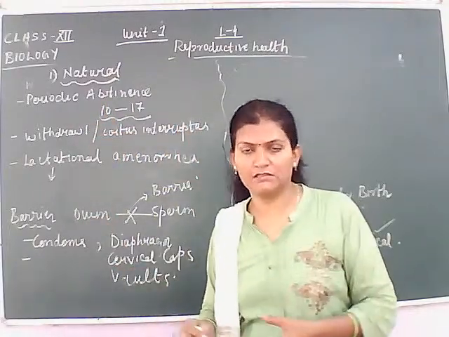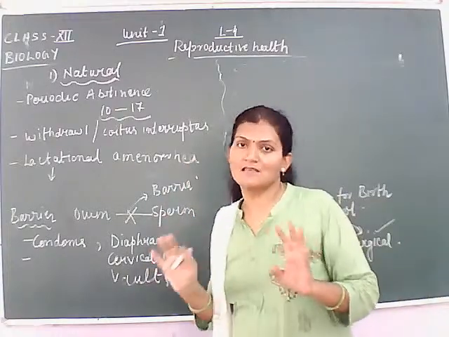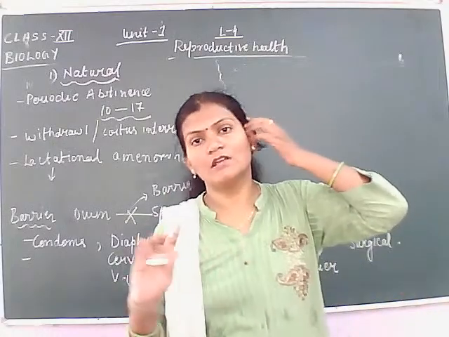For understanding this periodic abstinence, you should know the periodic cycle in a woman, which is also known as the menstruation cycle.